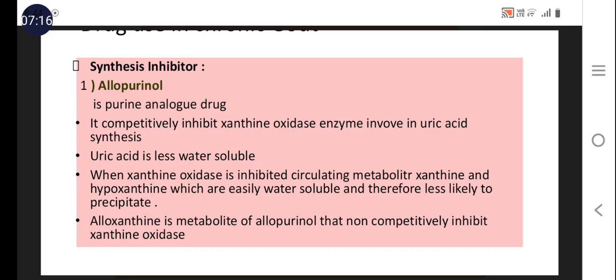These three categories of drugs are used. First is the synthesis inhibitors, allopurinol and febuxostat. These two are the major drugs in this class. Allopurinol is a purine analog drug. And what is the mechanism of action of allopurinol? Allopurinol inhibits the xanthine oxidase enzyme.